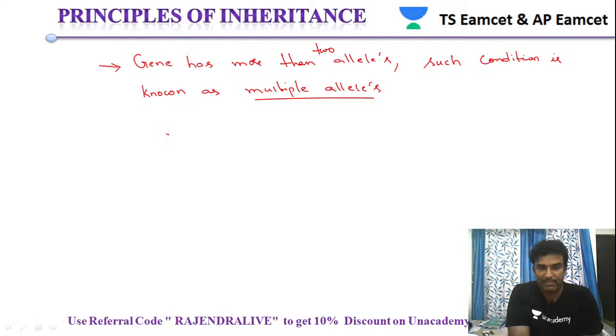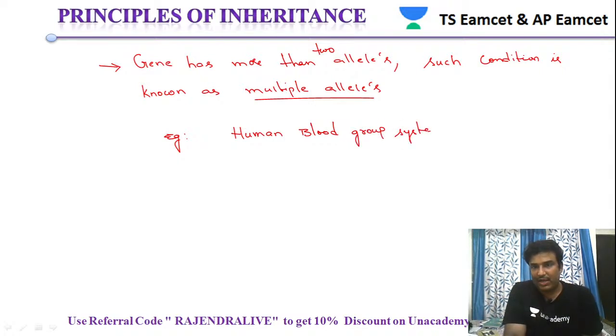The best example we study for multiple alleles is the human blood group system, also known as the ABO blood group system.